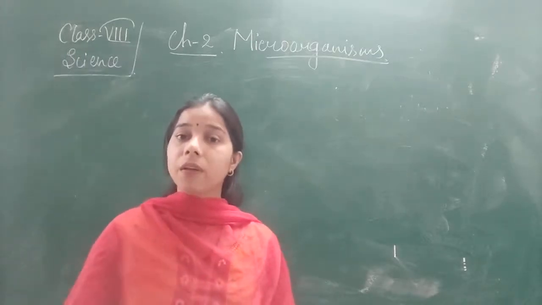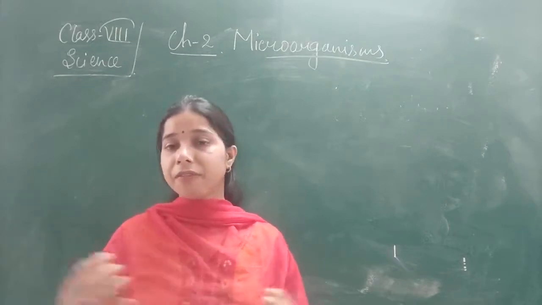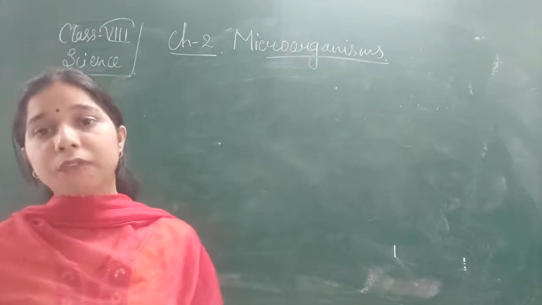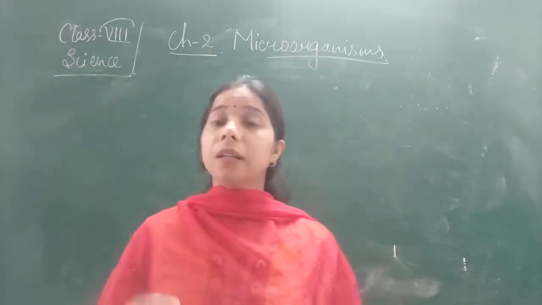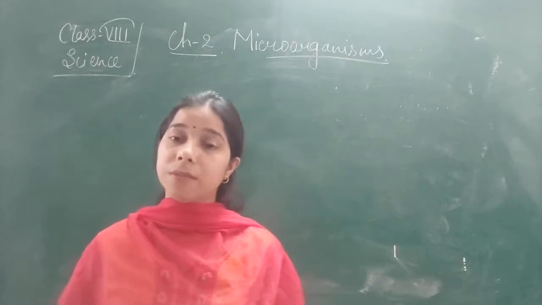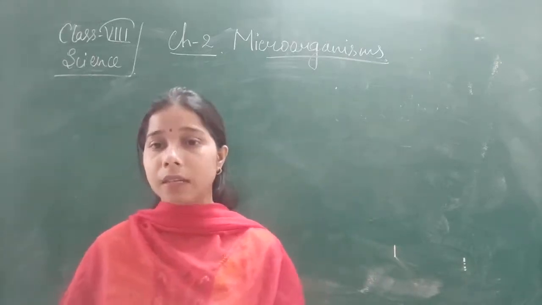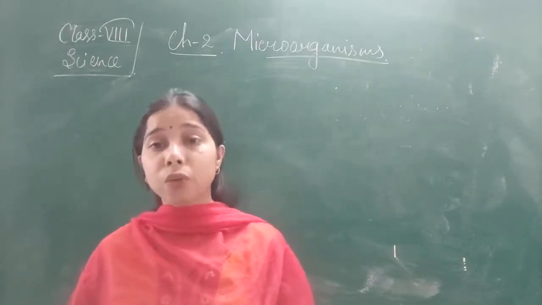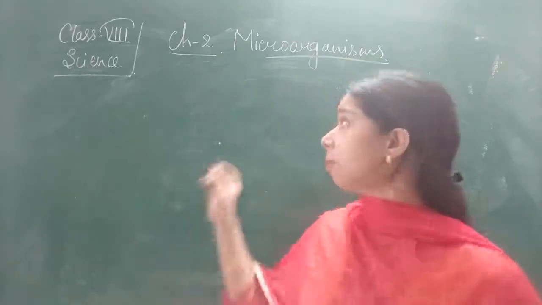Living organisms are present everywhere, but they vary in their shape, size, function and structure. There are some organisms which are very small in size, and such organisms we call microorganisms.